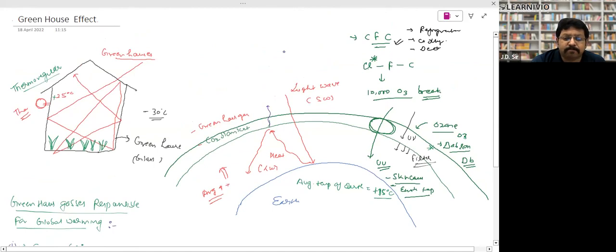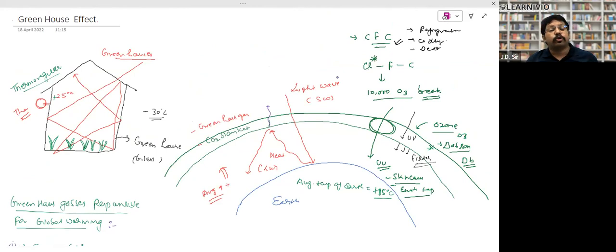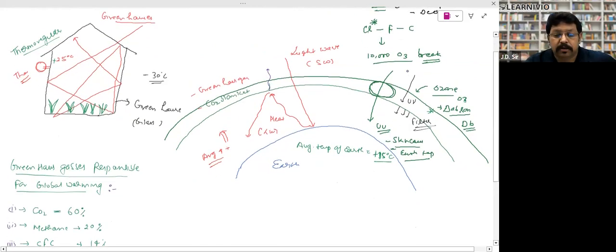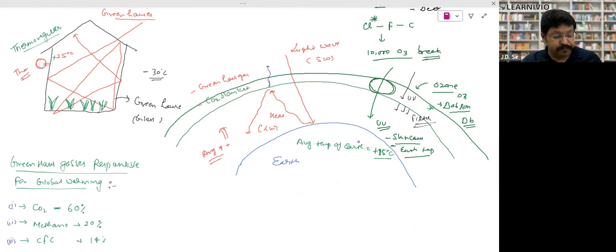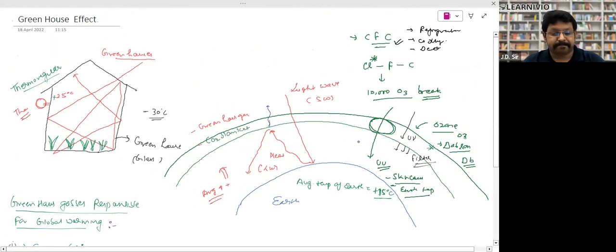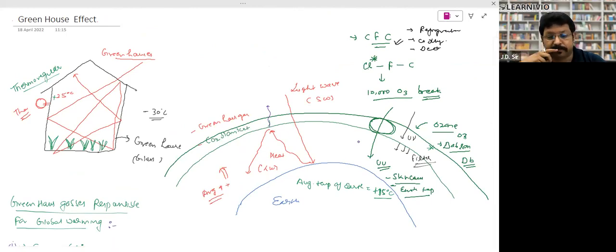Next thing is, how is global warming related with ozone depletion, right? Look, keep on noting down what I say, that is important. The average temperature of the Earth is 15 degrees centigrade. That you need to know. Okay, one more important thing. At the 23 to 25 kilometer, approximately, not approximately, exactly 25,